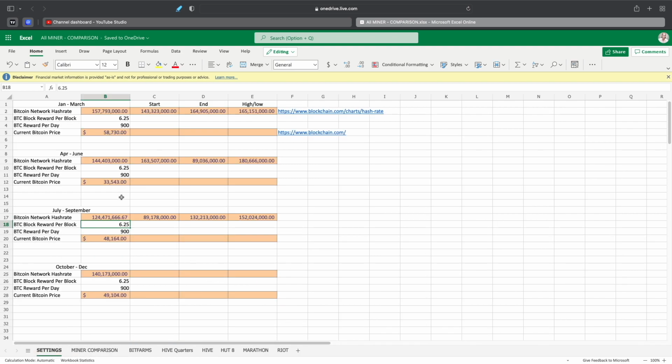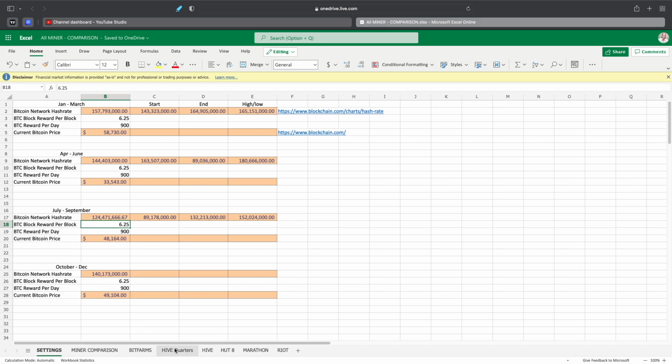So in the settings, I've now added settings for all the different quarters. So we got January through March, and I put in basically the start of the Bitcoin network hash rate, the end, and whether it was a high or low in there. I put that in there to get an average for the hash rate, and I also put in the price of where Bitcoin basically was at the end of that quarter. So I did this for all the quarters here.